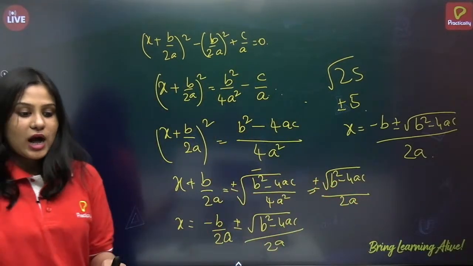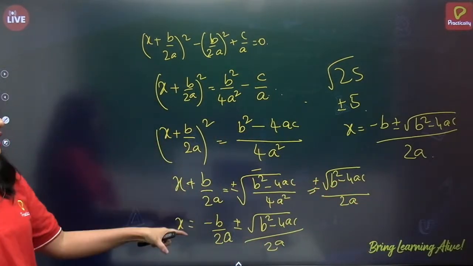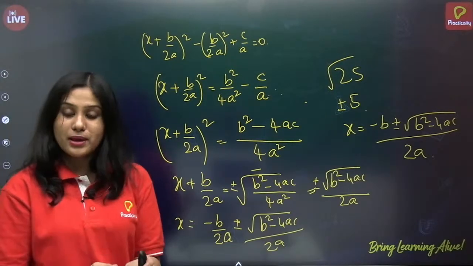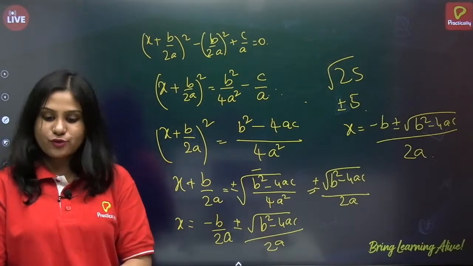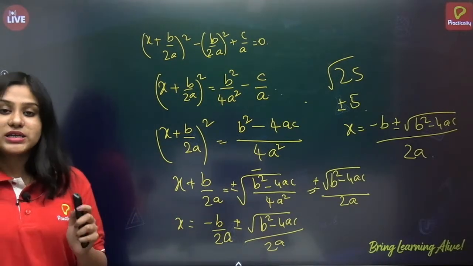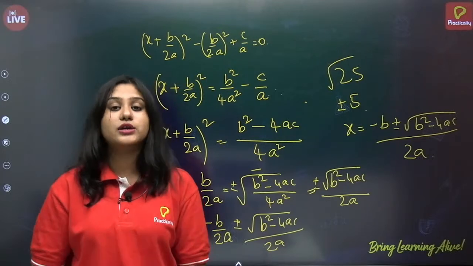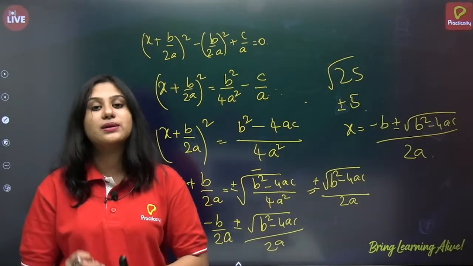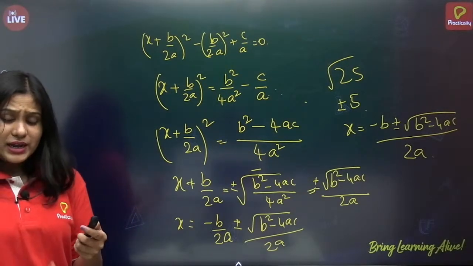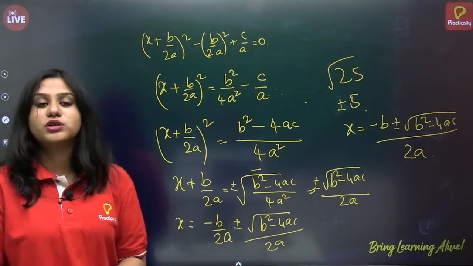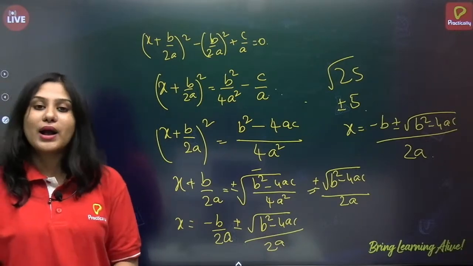So this is how we have derived the quadratic formula, and you need not remember everything of this. Just remember what is the quadratic formula. Okay, x equals minus b plus or minus under root (b square minus 4ac) by 2a. So this is the quadratic formula, which we will be using further to get the solutions of the quadratic equations.